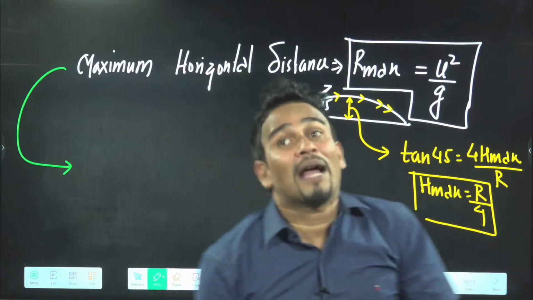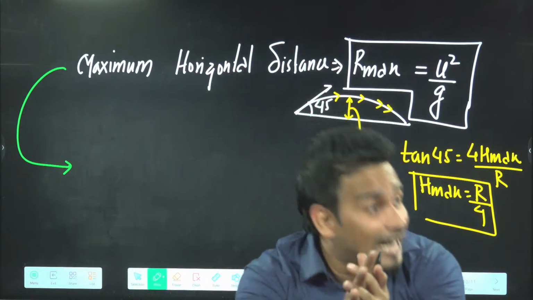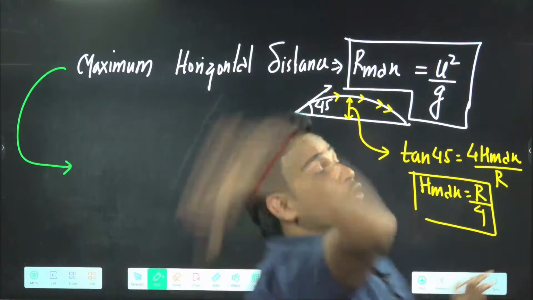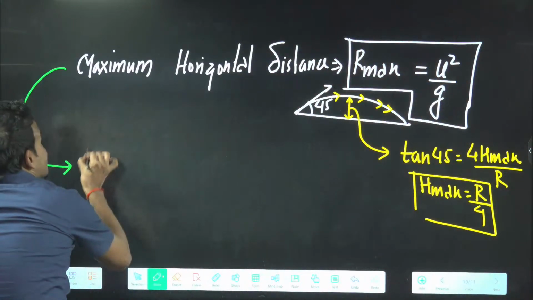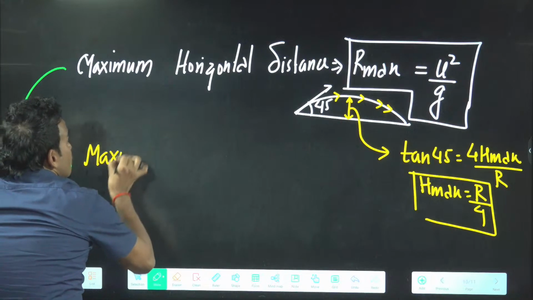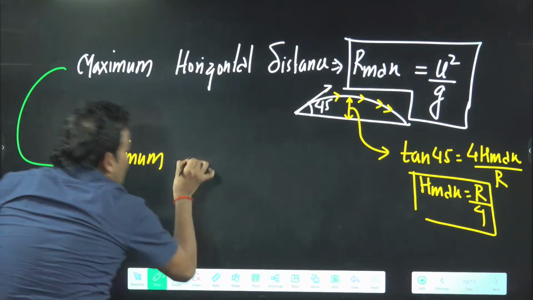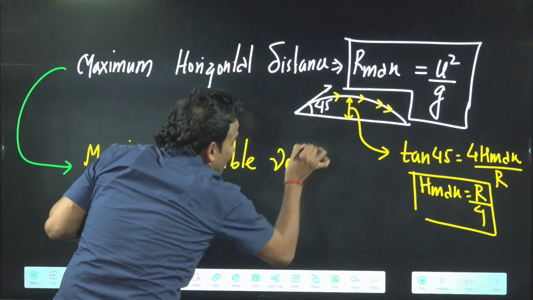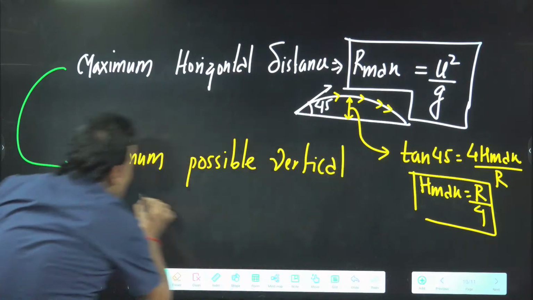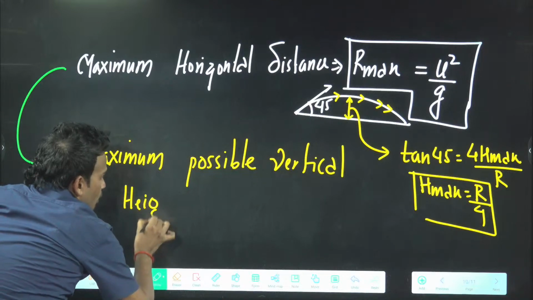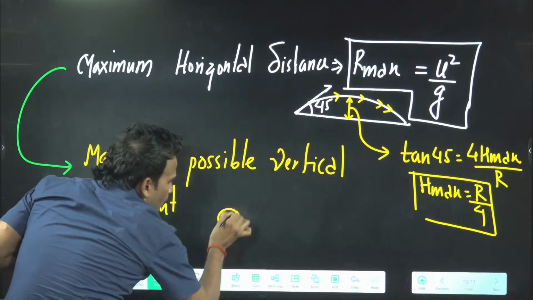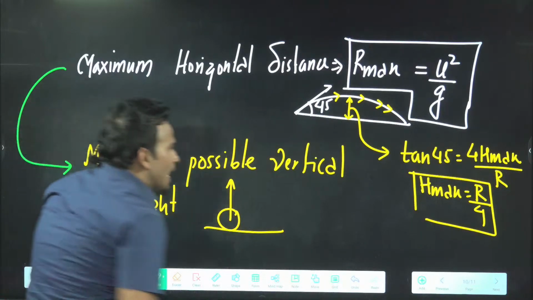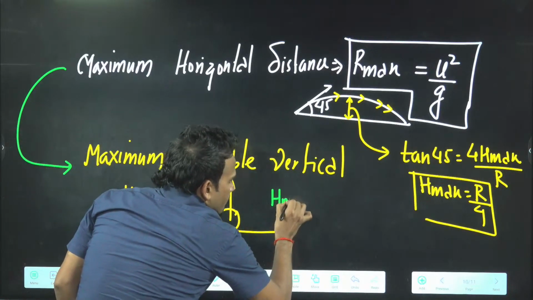Someone said throw it to maximum vertical height. So I will take the ball and throw it vertically up, for maximum possible vertical height. You will throw the ball vertically up. This is how you will throw. You'll throw like this, and here you know H max.